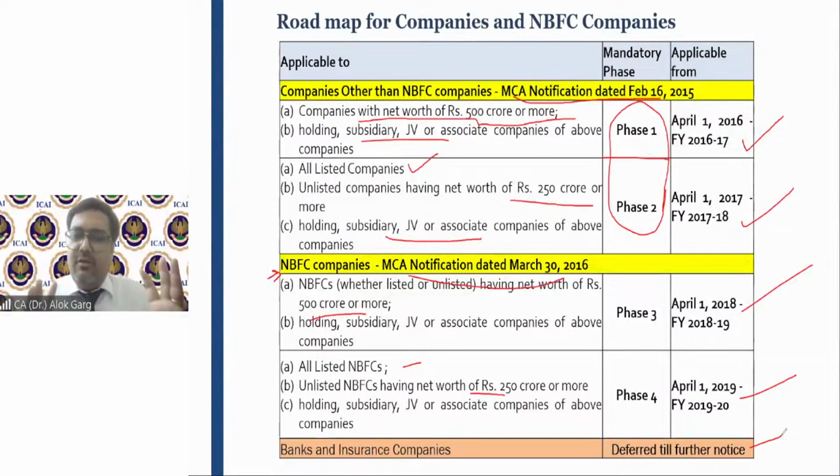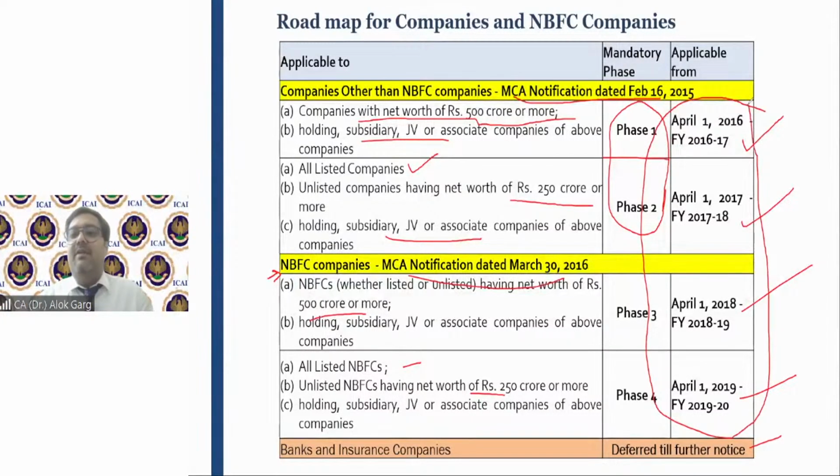Friends, first of all, this initial applicability criteria was too old, right? If I have to summarize which set of entities IND AS is applicable on today, this entire thing I was talking about the past, that on these companies IND AS was applicable from 16-17, from 17-18.